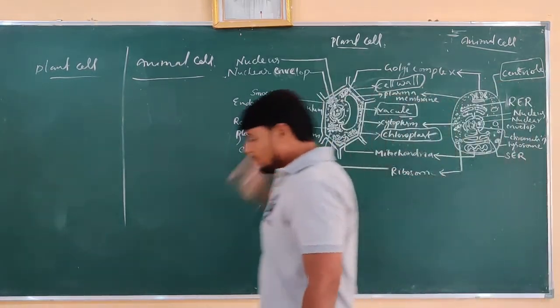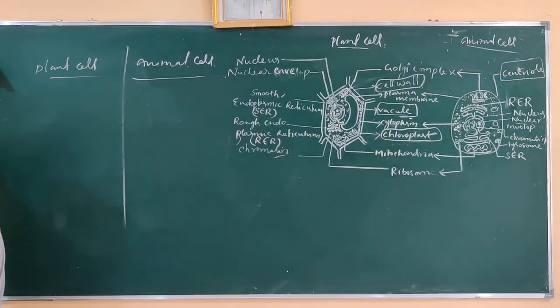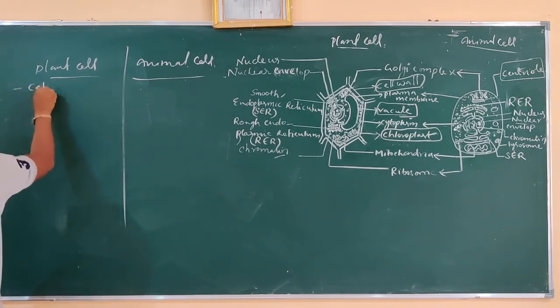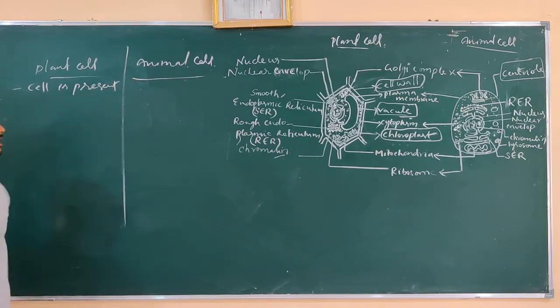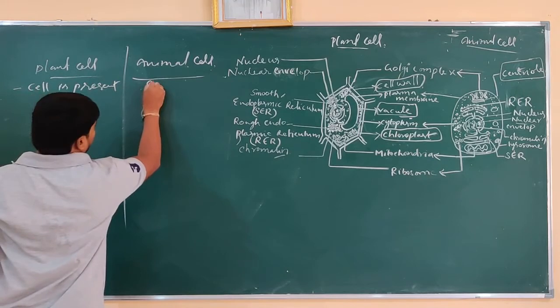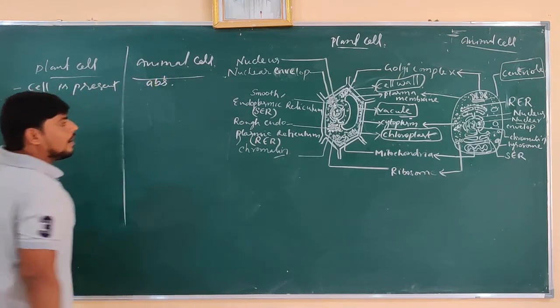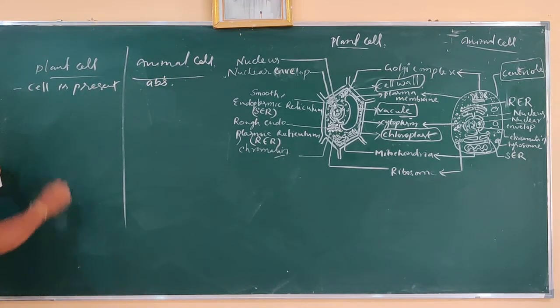Here the plant cell is covered by a cellulose membrane structure called the cell wall. The cell wall is present in plant cell, but absent in animal cell.